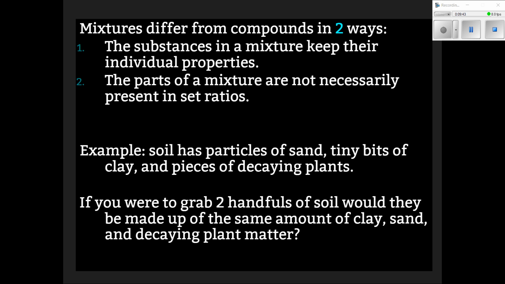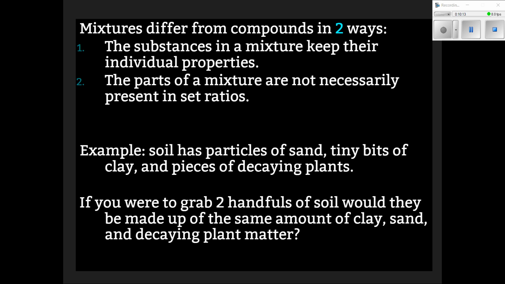So another example that they give you on our screen is soil. If you looked closely at soil, you would see that there are particles of sand, maybe some tiny bits of clay, and even dead and decaying plants. But if you grabbed a handful of soil and I grabbed a handful of soil and we did some kind of scientific experiment on it or scientific study to see what was in it, the chances are that what was in your soil and what was in my soil would be very different.